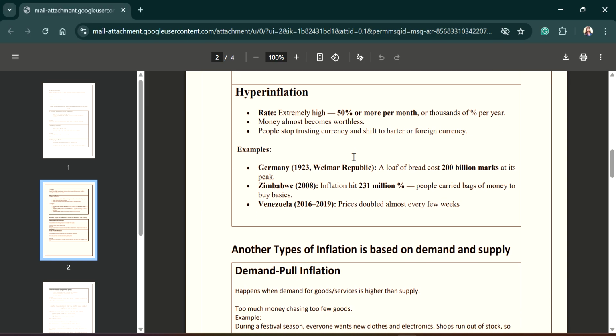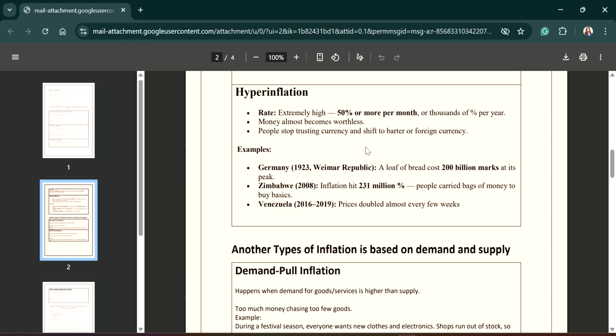Fourth one is hyperinflation. In hyperinflation, the rate of inflation is extremely high. It can go beyond even 1000% annually, more than 1000% also. Hyperinflation has actually been experienced by various countries.